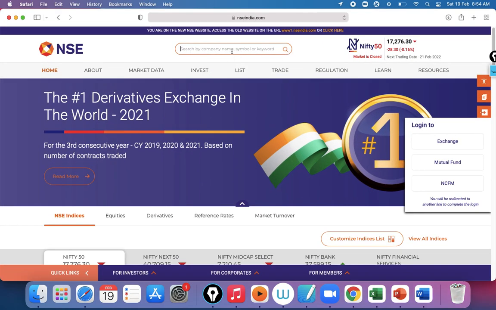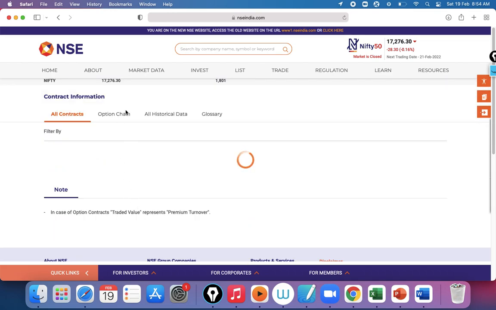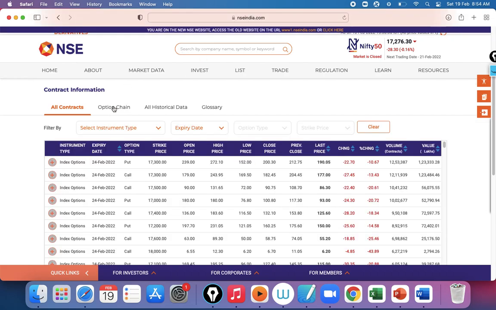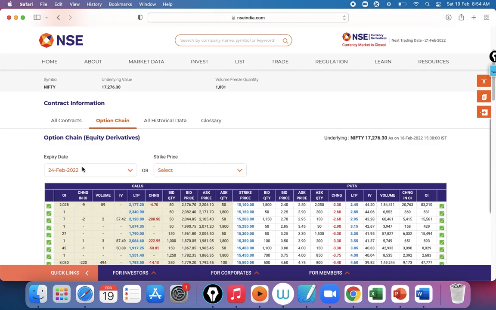This is the NSE India website. Let me type Nifty here. So Nifty in derivatives, and click on this option chain. So this is the option chain of the 24th February expiry.